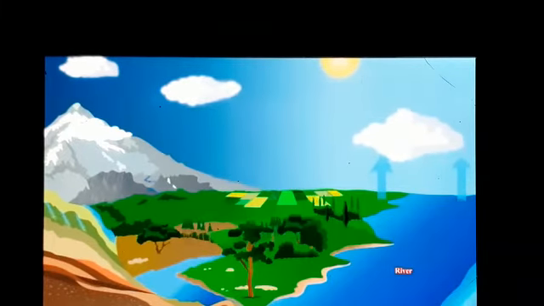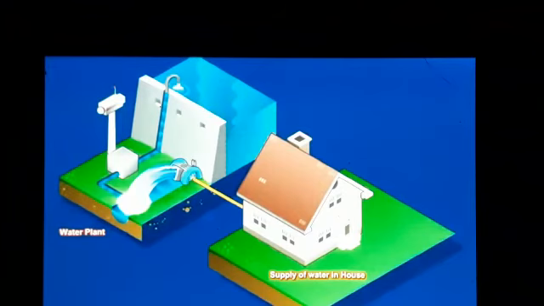Big blocks of ice melt and form riverlets. Rainwater also flows into the rivers, ponds, and lakes. Water from lakes, ponds, and rivers is supplied to our houses after cleaning.